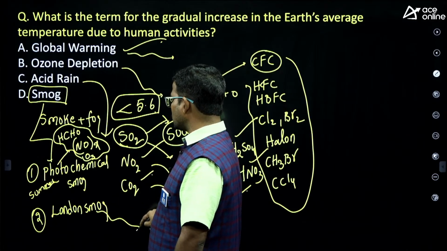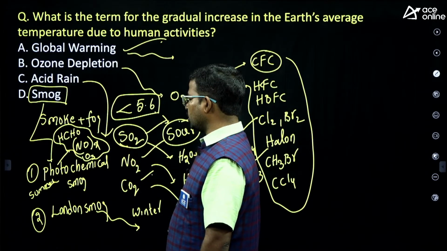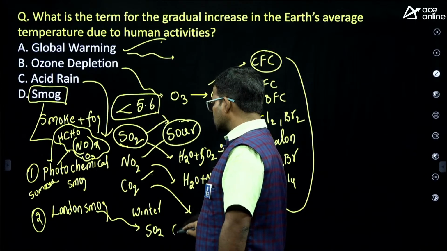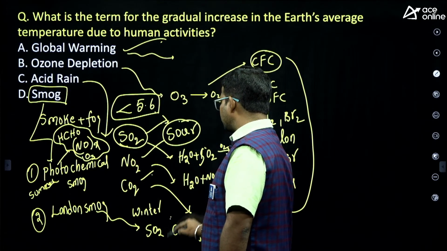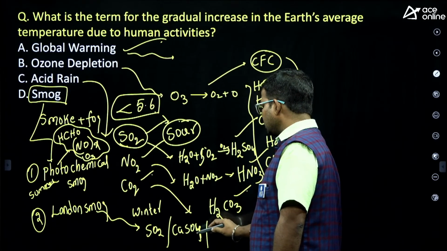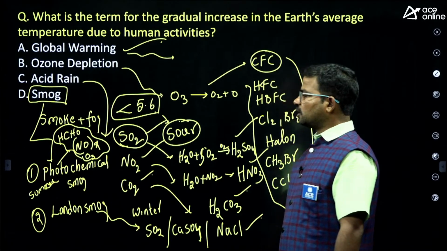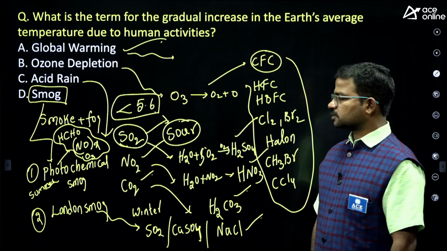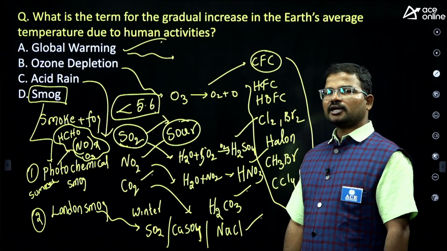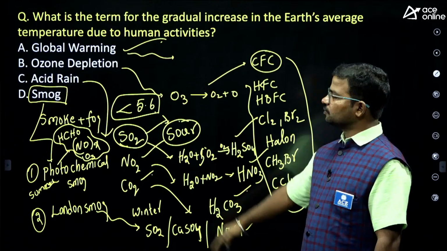Next, what about London smog? Especially in the winter season we observe London smog. Which chemicals are responsible for that? Sulfur dioxide, calcium sulfate (CaSO4), and one more thing, sodium chloride vapor. These are all responsible for London smog. A number of times these types of questions were raised previously in your examinations, right? So that's why, guys, you have to learn all these concepts by heart.